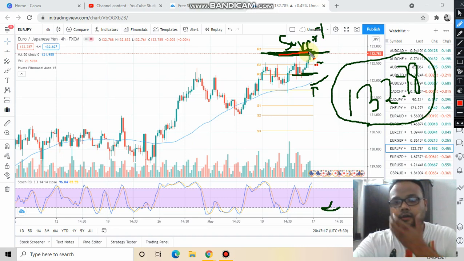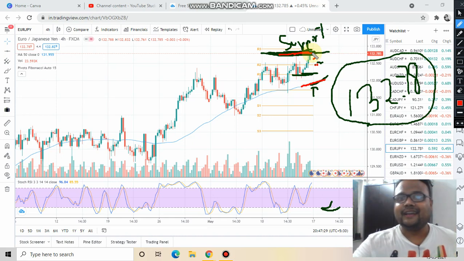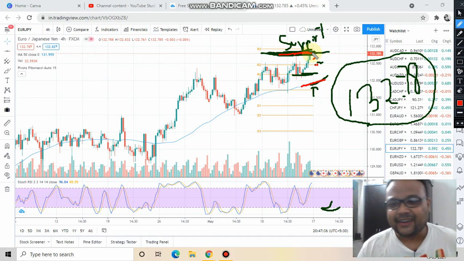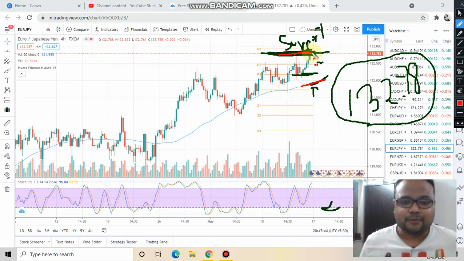Best will be if the market takes support at the 50 moving average, or if it crosses this level. The market is in an uptrend, so you need to find the best price. Do not buy anywhere, otherwise your risk to reward ratio will not match. If it comes down, then your heartbeat will be very fast. So wait for the best price to come to you. As I always say, do not chase the market, let the price come to you.